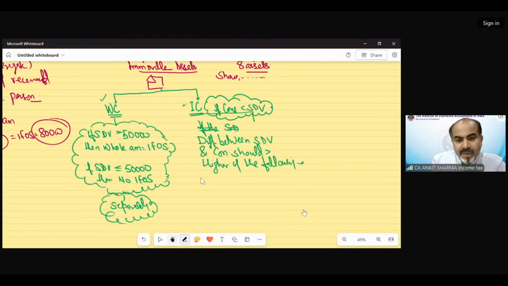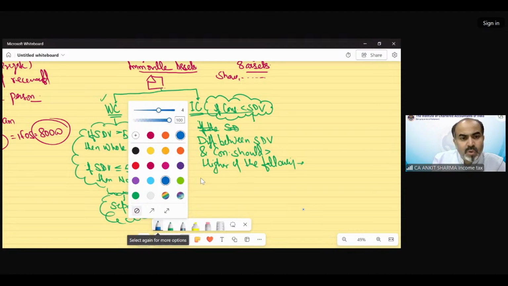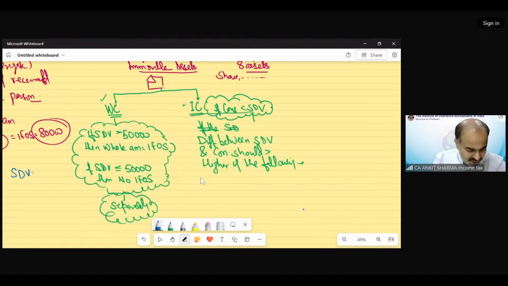Suppose stamp duty value in question is 1,40,000 and consideration is 1 lakh. So applicability has been applied because the consideration is less than stamp duty value. Now, point 1 says, find out the difference between stamp duty value and consideration first. The difference in my example is 40,000 rupees.